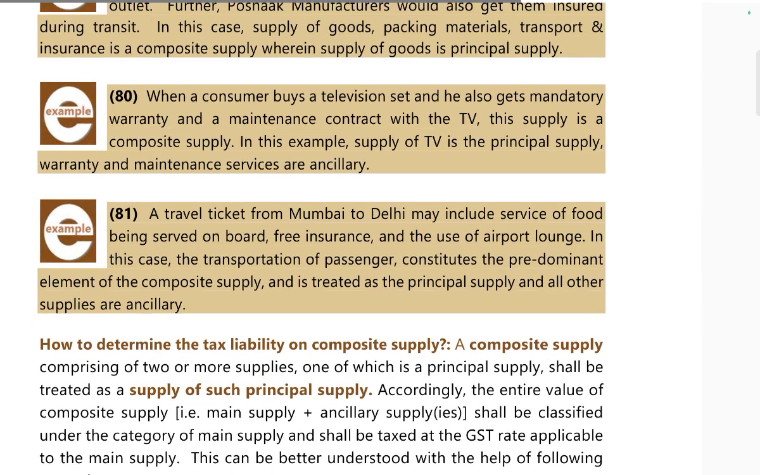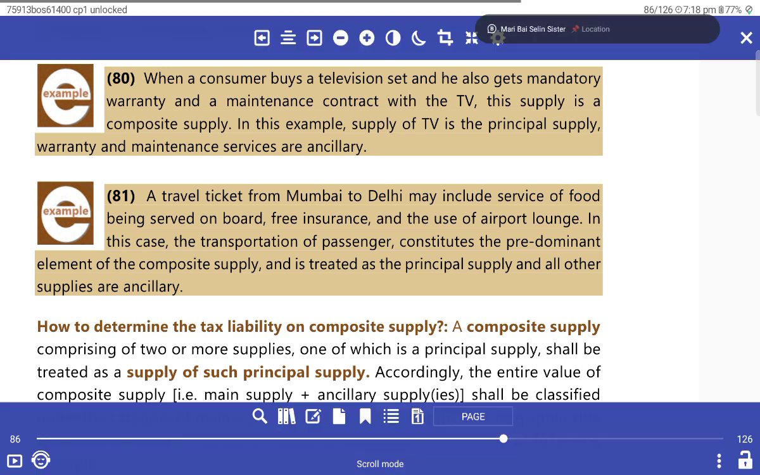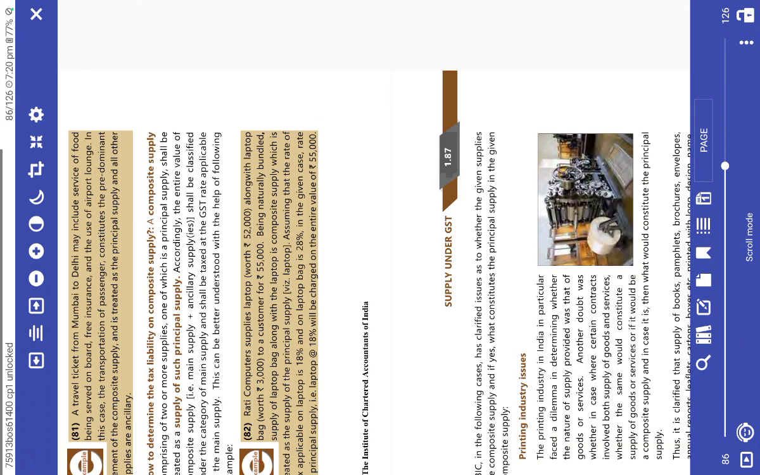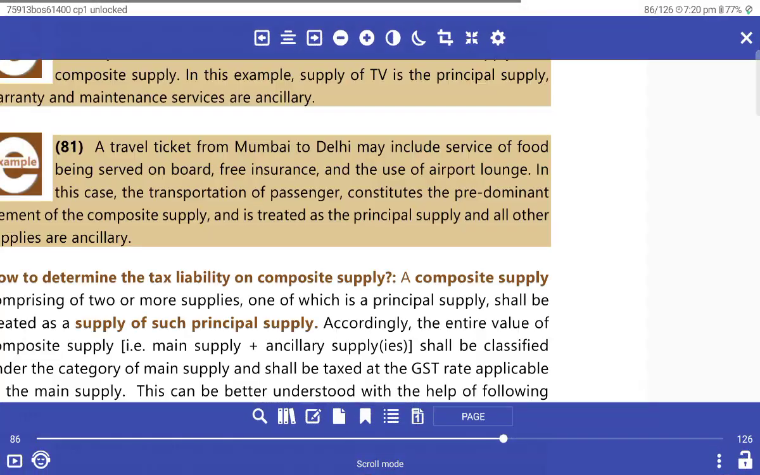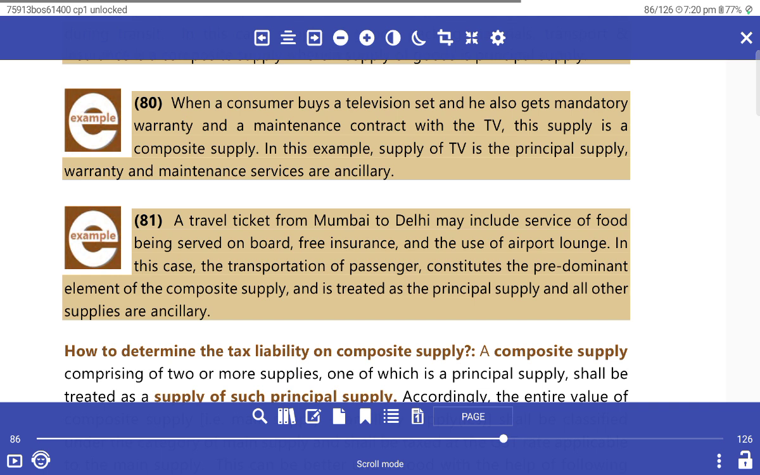When a consumer buys a television set and also gets a mandatory warranty and maintenance service, the travel ticket from Delhi to Mumbai can be an example of composite supply. For example, supply of TV is the principal supply, and warranty and maintenance services are ancillary.